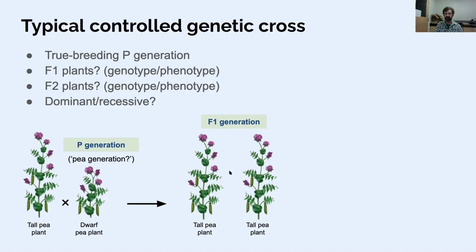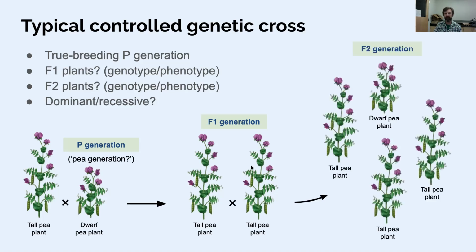They would be heterozygous and showing the tall dominant phenotype. So finding out more about these individuals, you take a cross of F1 by F1. If you cross two individuals of the F1 generation, that gives you what we call the F2 generation.